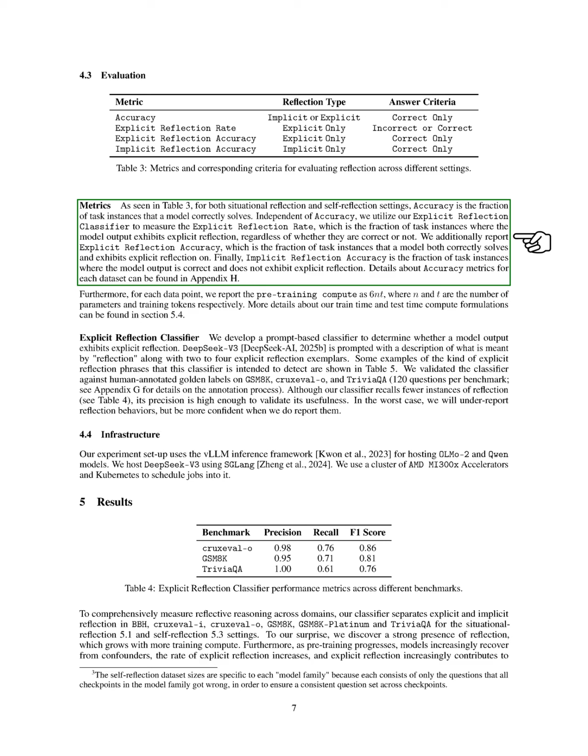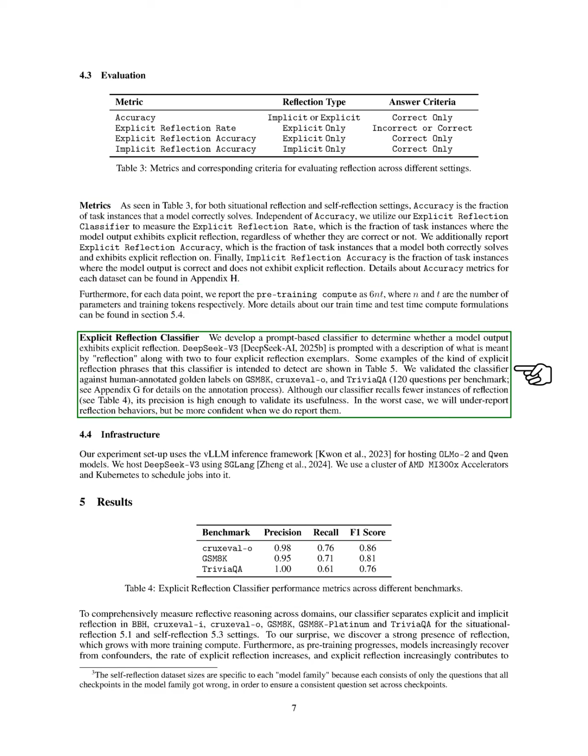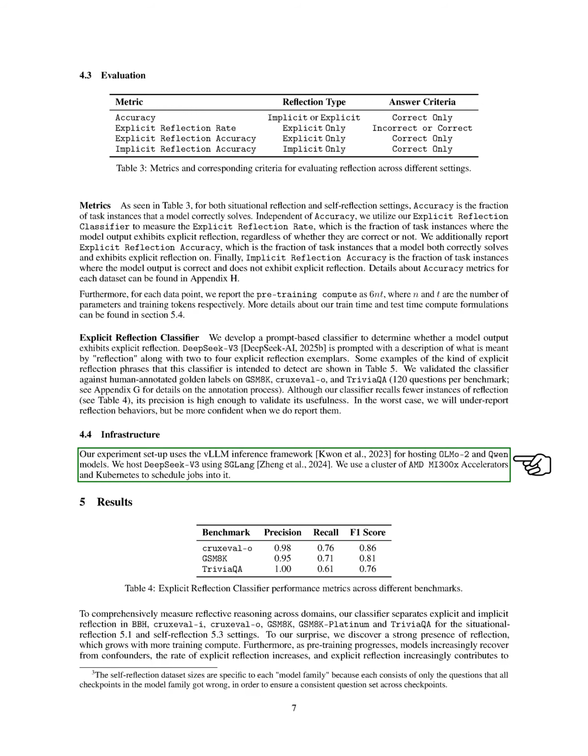To classify explicit reflection, we developed a prompt-based classifier using DeepSeek v3, which is prompted with examples of reflection. We validated this classifier against human annotated labels on several benchmarks. While it may miss some reflection instances, its precision is high, ensuring confidence in our reported findings. Our infrastructure utilizes the vLLM inference framework for hosting Olmo 2 and Qwen models, with DeepSeek v3 hosted on SGLang. We employ a cluster of AMD MI300X accelerators and Kubernetes for job scheduling.